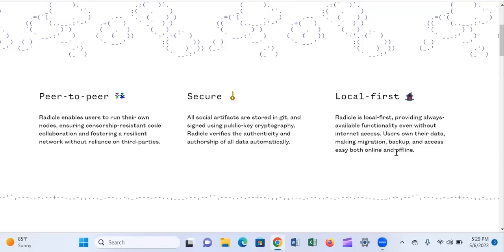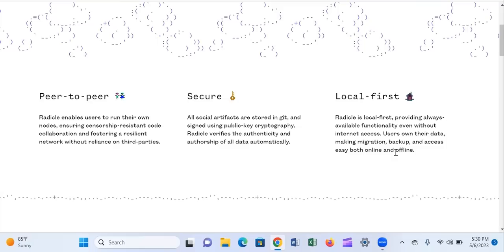So if you are building your nodes on Radicle, it actually means that you have 100% ownership of whatever you are doing. The backup is with you. You have access to it, and you can actually do this even online and offline. Okay. Now we are going to be looking at some of the things that Radicle has actually come to help us solve. Okay.